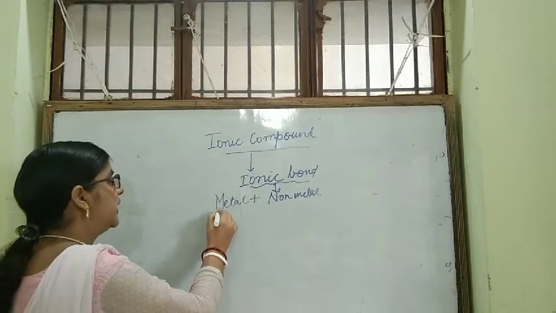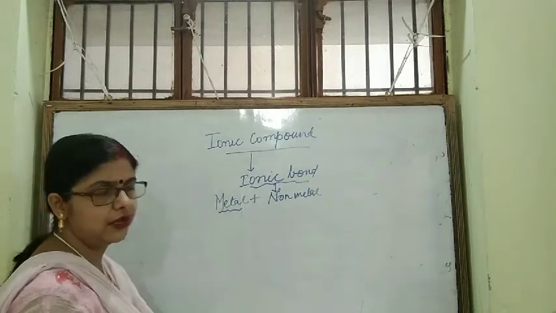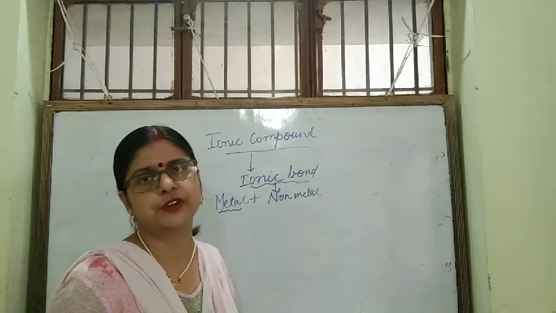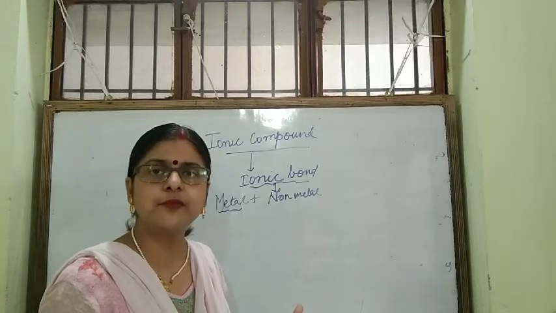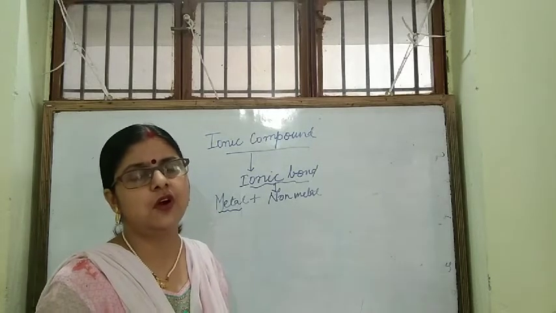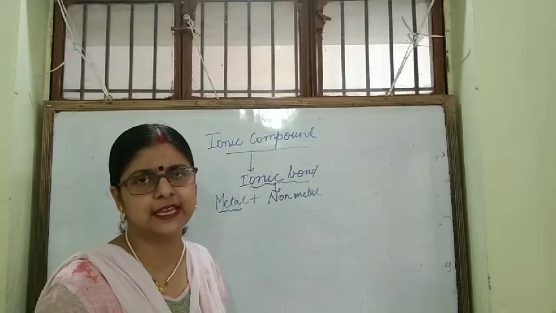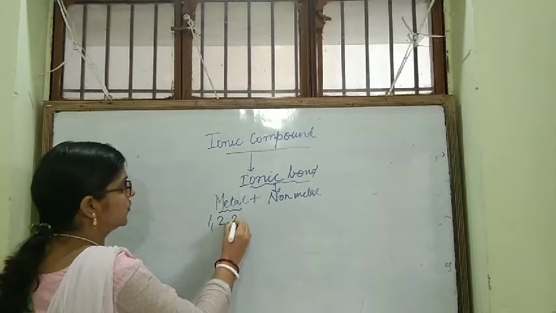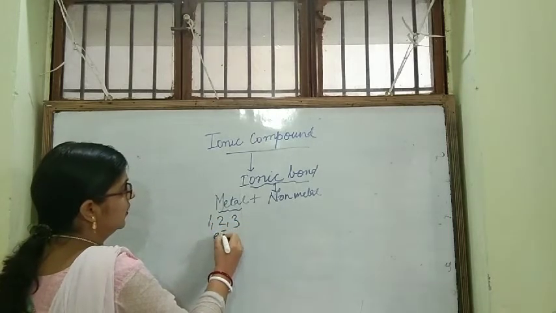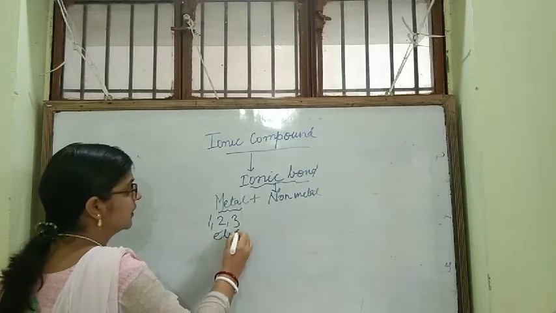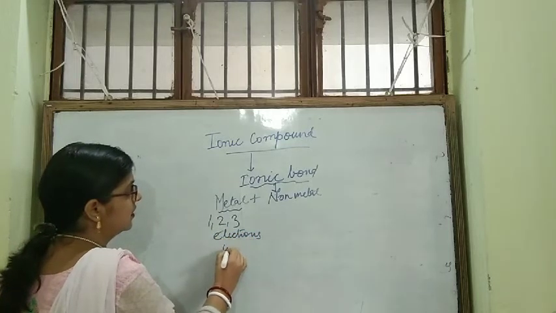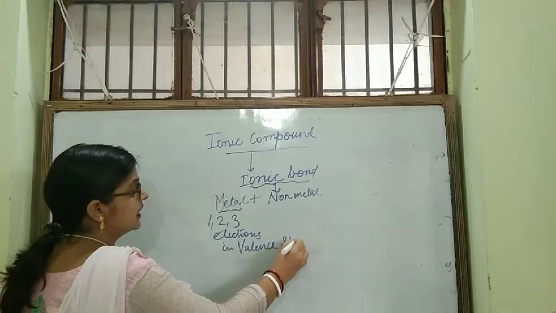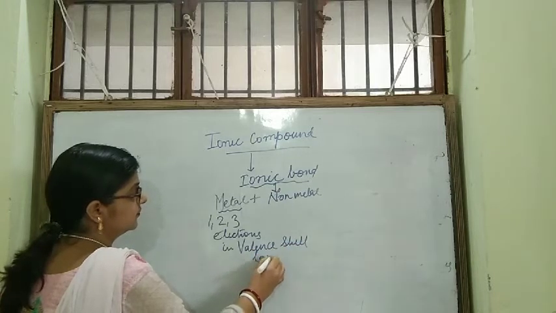What are the metals? All of us have studied in this chapter metal, non-metal only. What is a metal? What is a non-metal? In terms of electronic configuration or number of electrons in valence shell, if you define a metal, metals have 1, 2 or 3 electrons in valence shell. What is this valence shell? Valence shell means last cell.